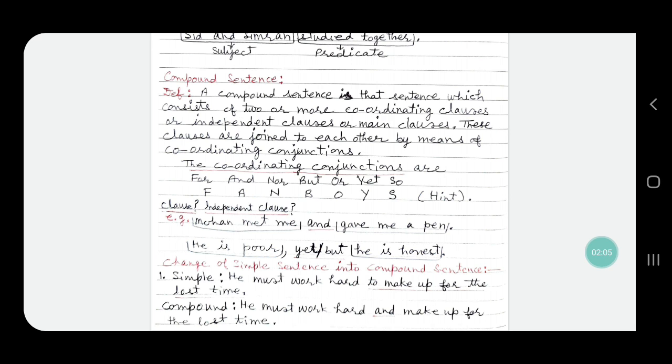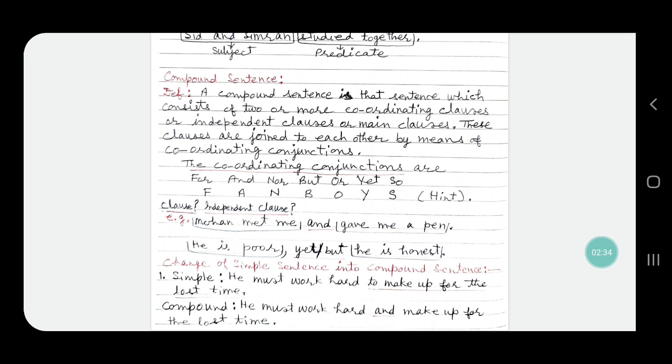We can memorize these by a single word, FANBOYS, that is F for for, A for and, N for nor, B for but, O for or, Y for yet, and S for so. So these are the 7 coordinating conjunctions.